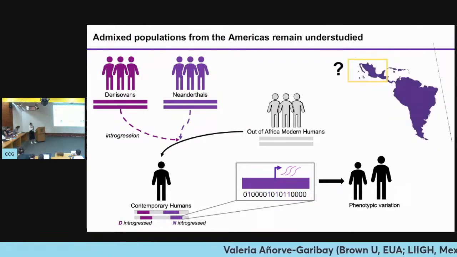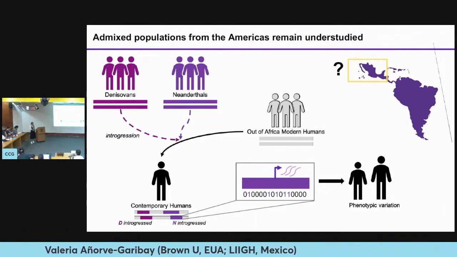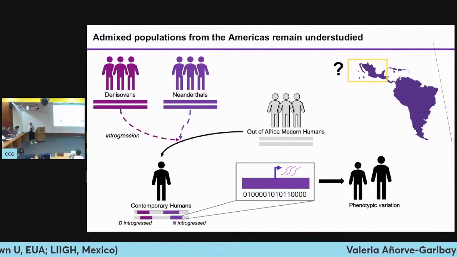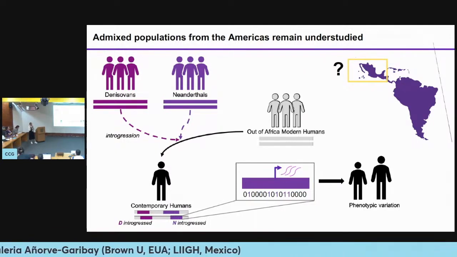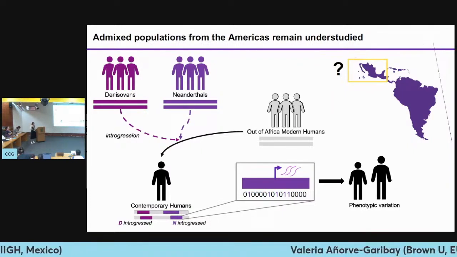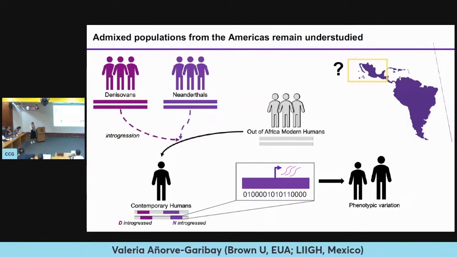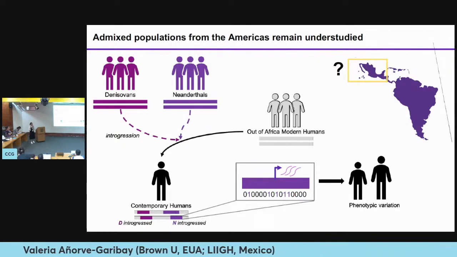However, because of the well-known disparities of ancestry representation in genomic research, to our knowledge there's no research that has investigated the impact of archaic introgression on complex trait variation in admixed populations from the Americas and specifically in Mexico. And this has major implications for understanding human evolutionary history and the impact of this archaic introgression on the phenotypes of ancestry-diverse populations.